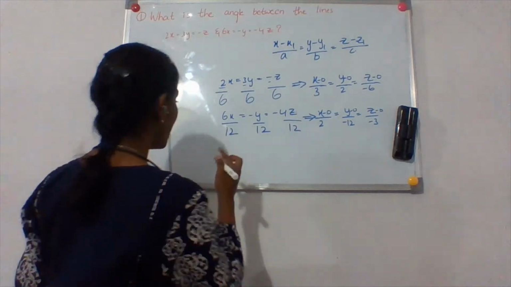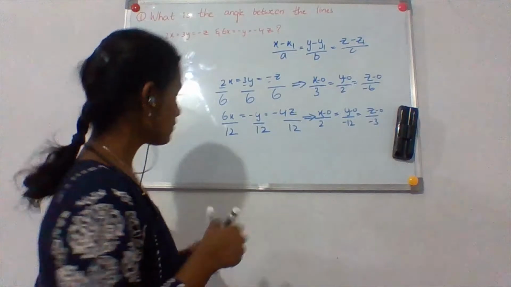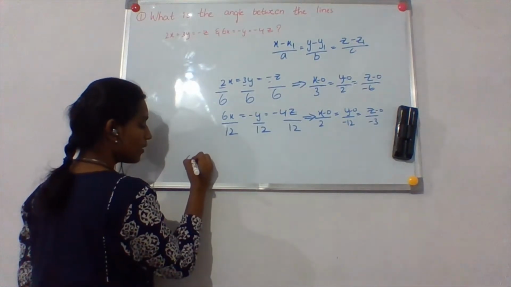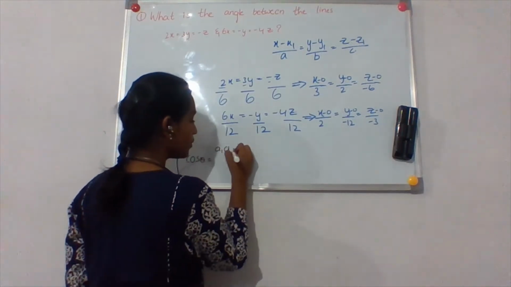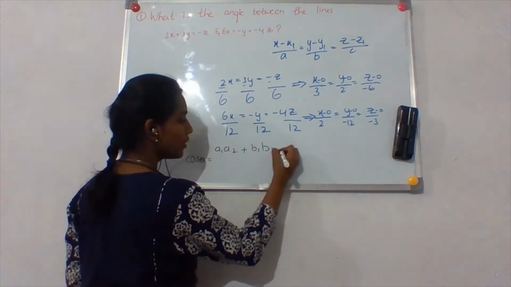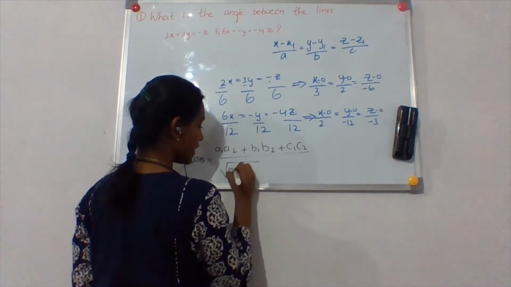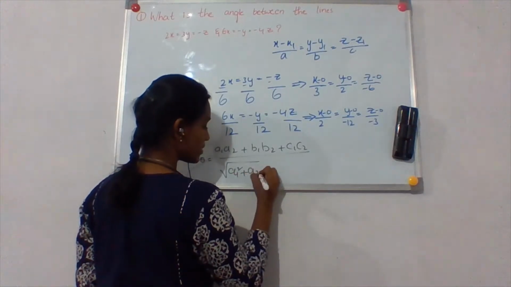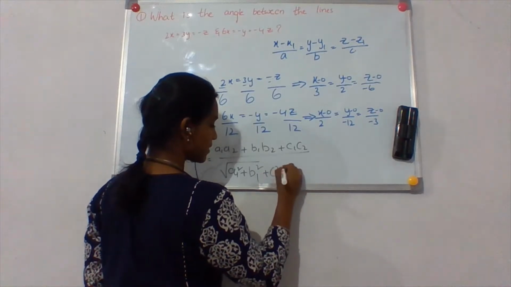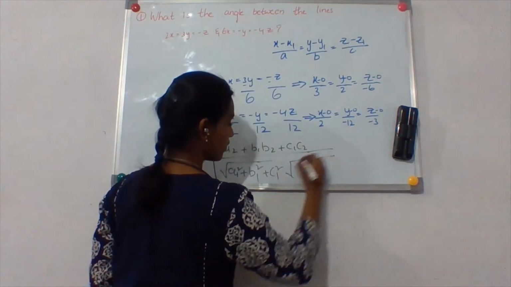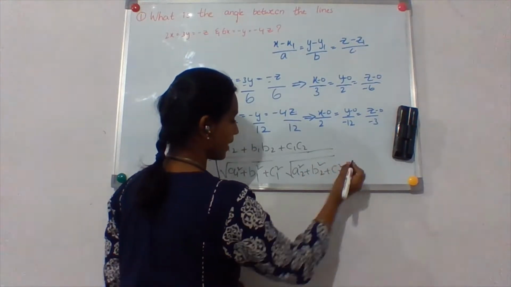We have a small formula, let me write it with another pen. That is cos theta is equals to a1 a2 plus b1 b2 plus c1 c2 by root of a1 square plus b1 square plus c1 square into root of a2 square plus b2 square plus c2 square.